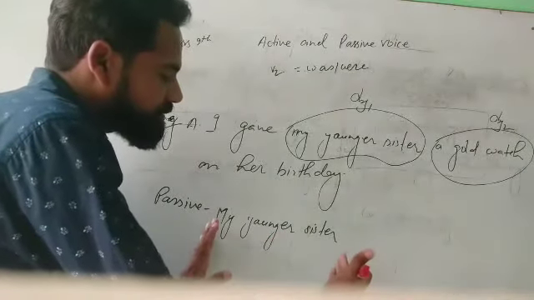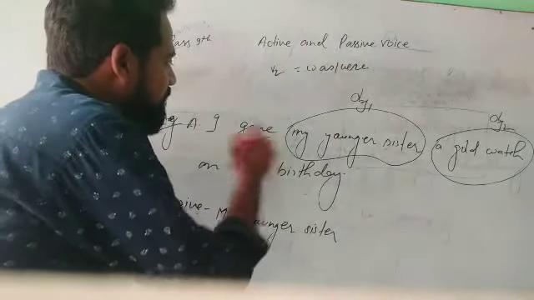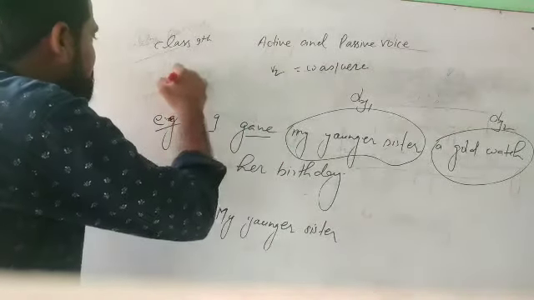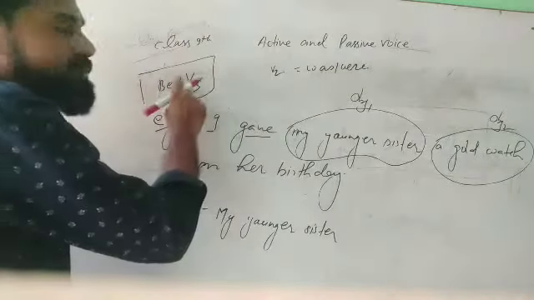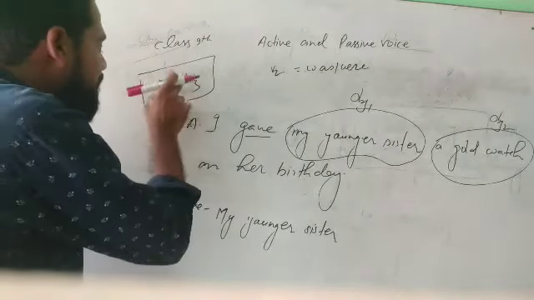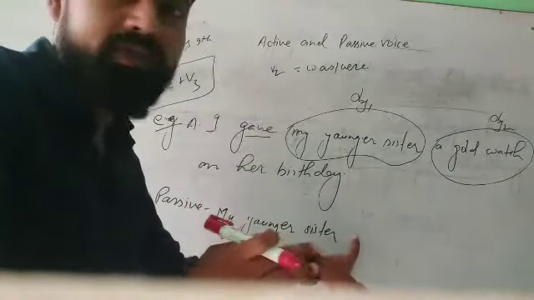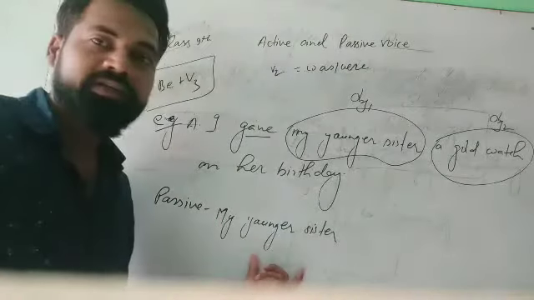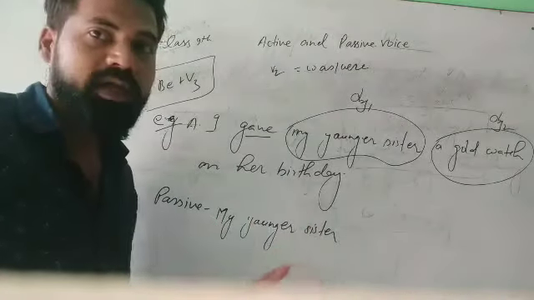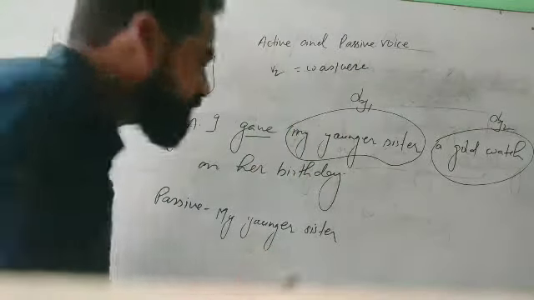Then after comes the verb. Here the verb is given, but the concept is to use be plus V3. And I told you the second form of be is was or were. Then you have to write here was or were according to your subject. If your subject is singular, then you have to use was, and if your subject is plural, then you have to use were. So your subject is singular, use was.